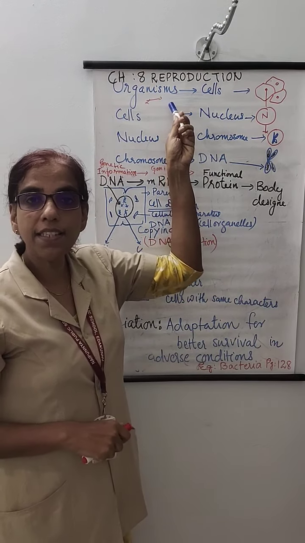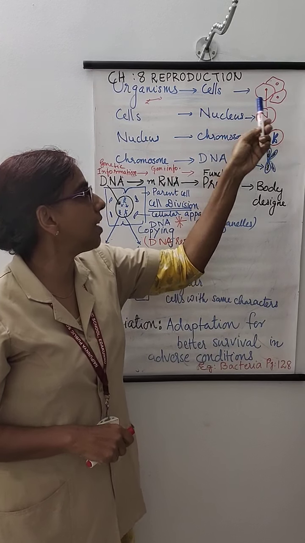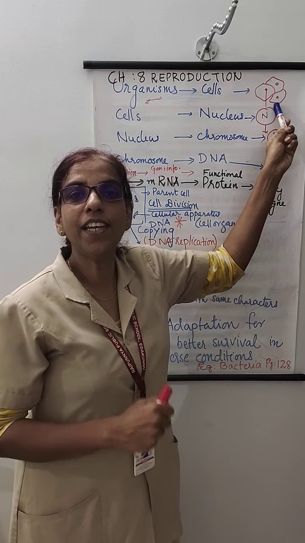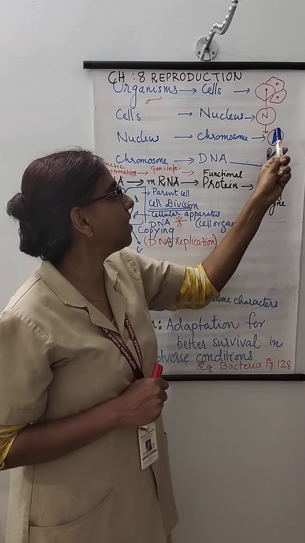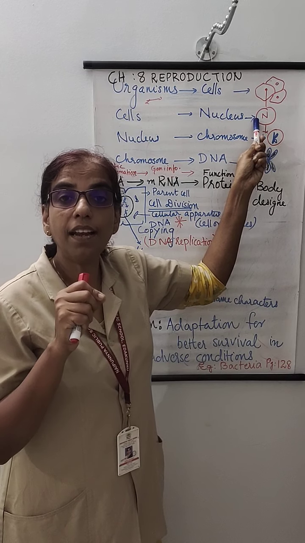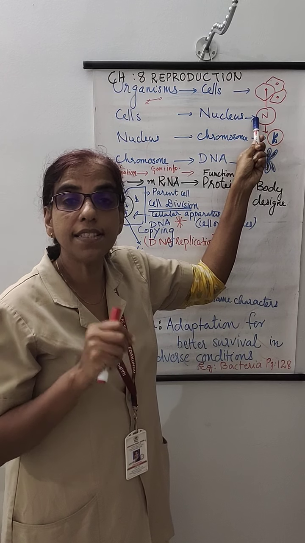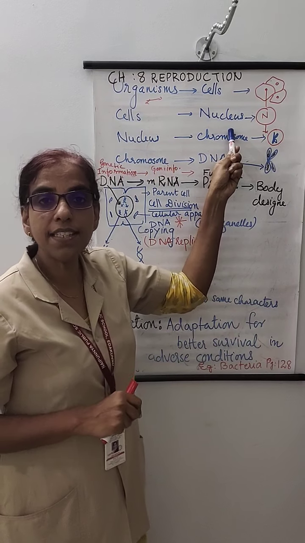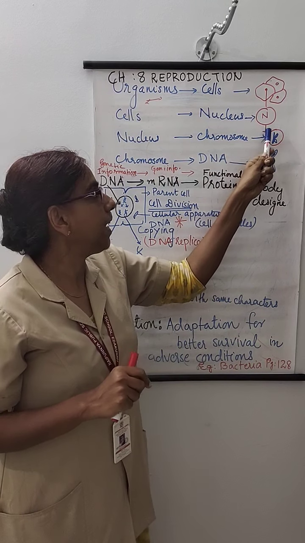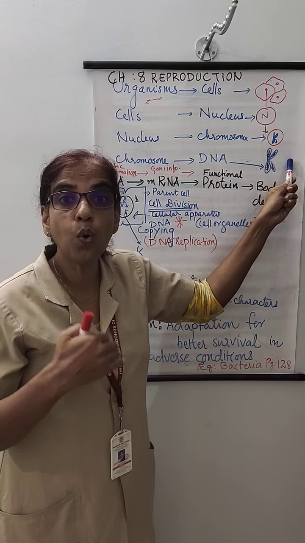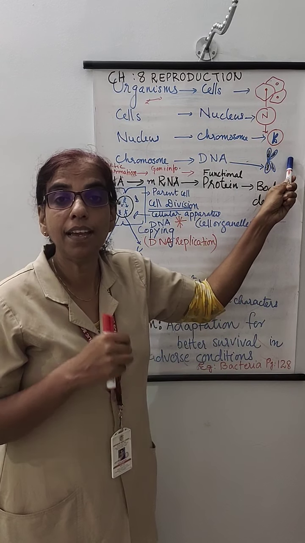I have drawn a collection of cells. When we analyze the cells, you can see that inside the cell there is a vital area. You call it the controlling nucleus. So cells possess a nucleus. And inside the nucleus, when we go in depth, we will see there